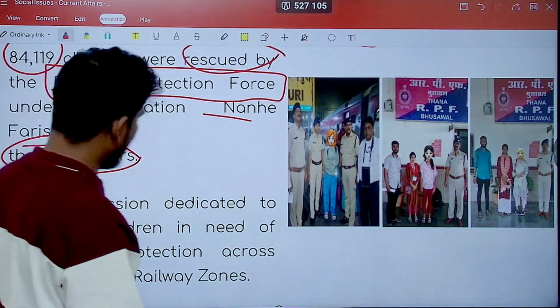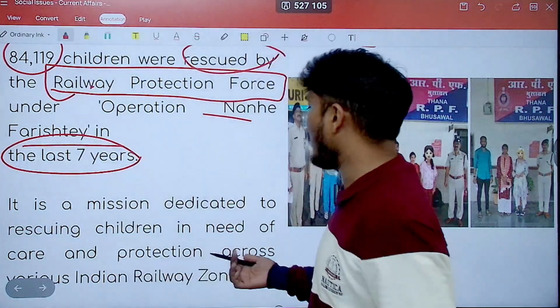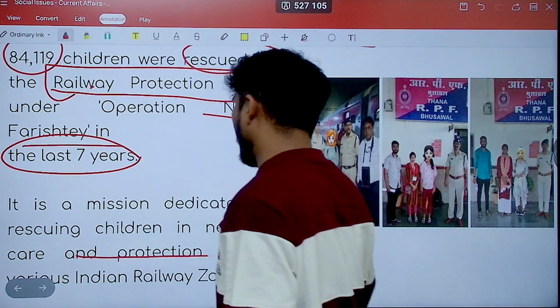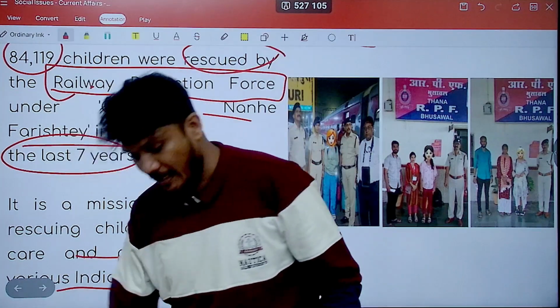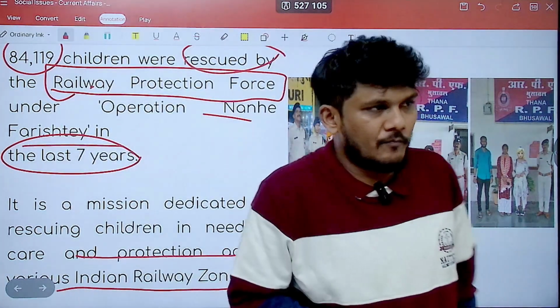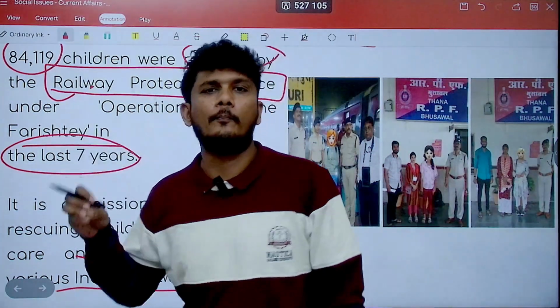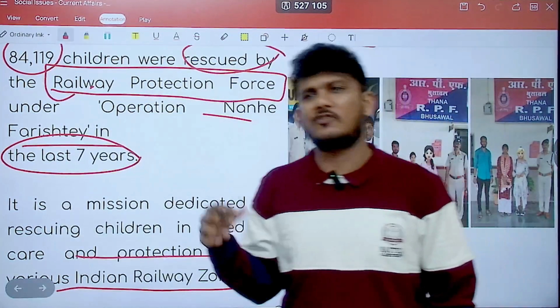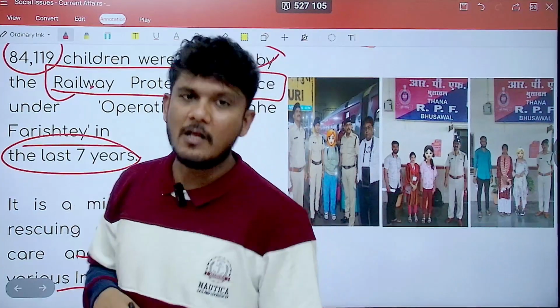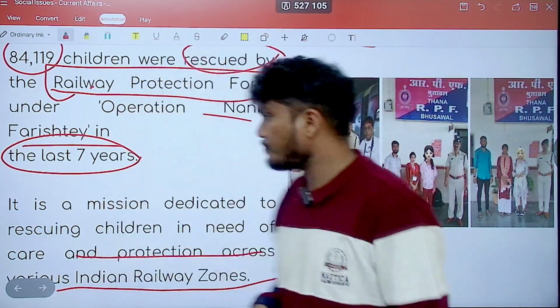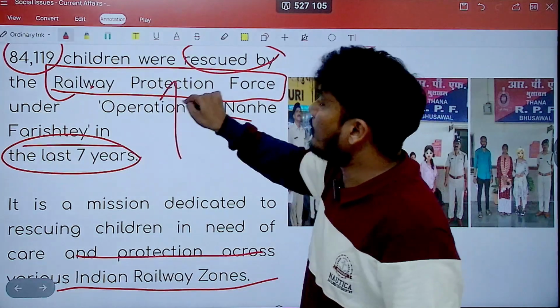It is a mission dedicated to rescuing children in need of care and protection across various Indian railway zones. Now, probably we can relate this job to the police, which deals with civilians and criminal issues. But why is the railway police doing this?